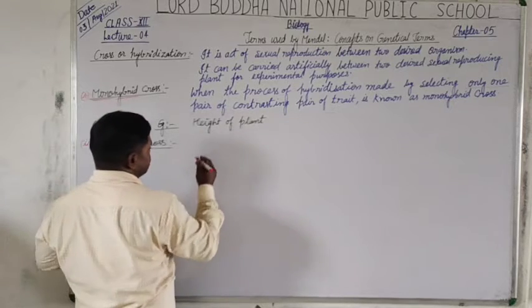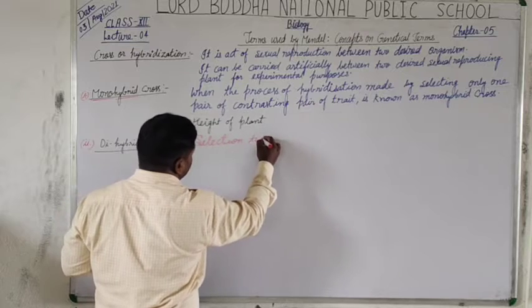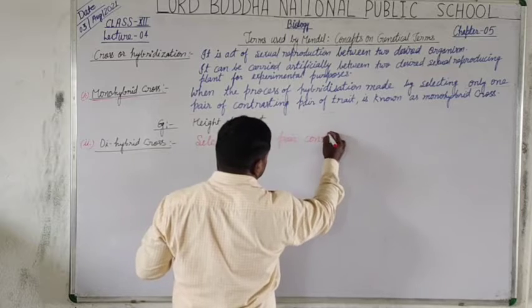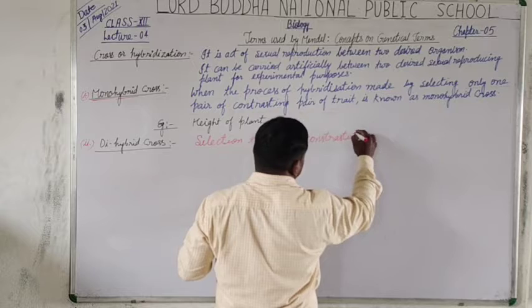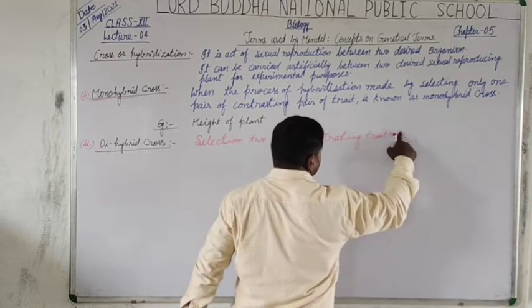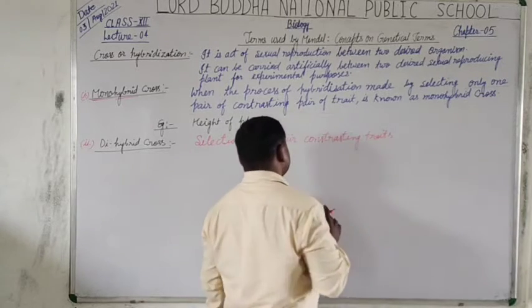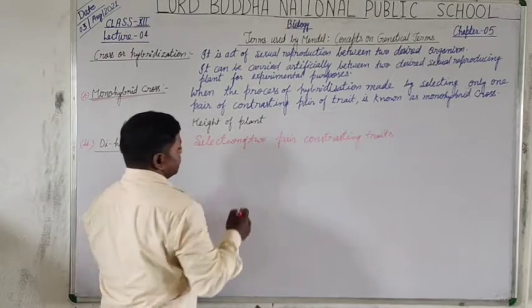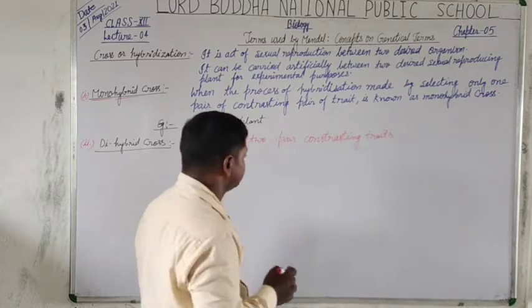here the selection of two pairs of contrasting traits is made. Selection of two pairs of contrasting traits is taken here.